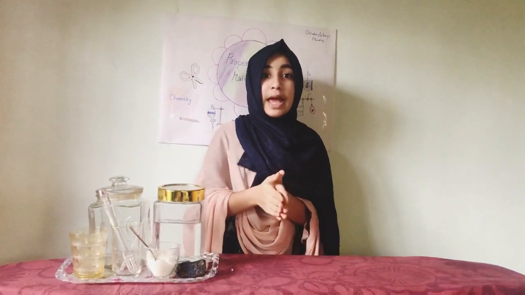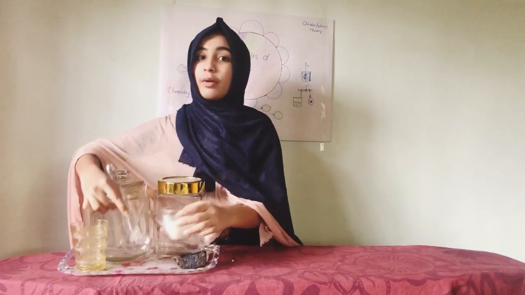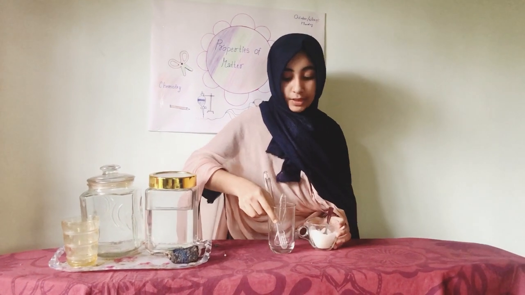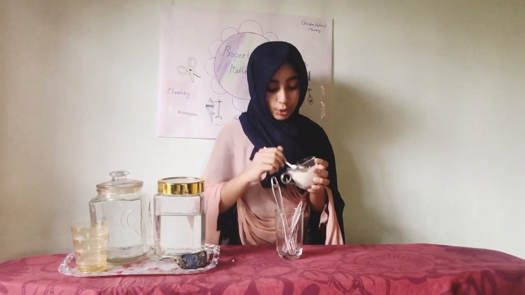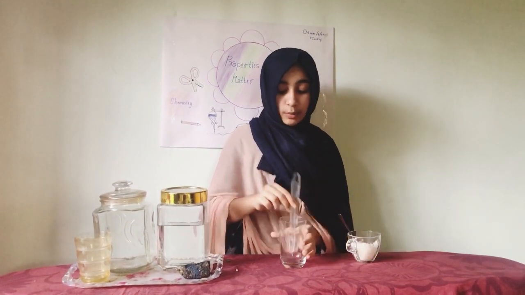You all observed the experiments very well. So now we can go to another experiment. You must observe it well because it is an important experiment and it proves some theories of important properties of matter. So here the teacher is taking some sugar crystals, a small jar and two spatulas.